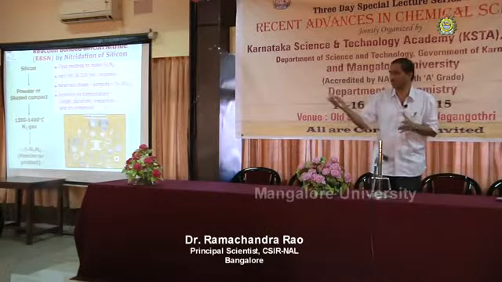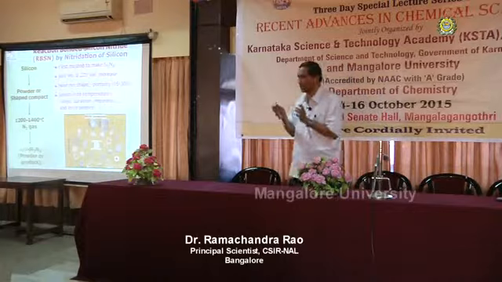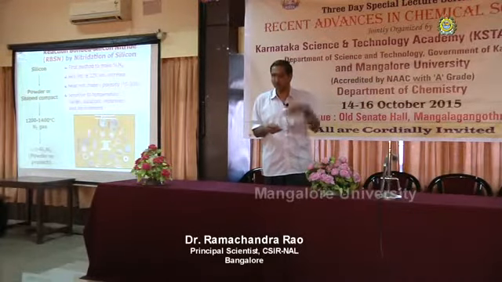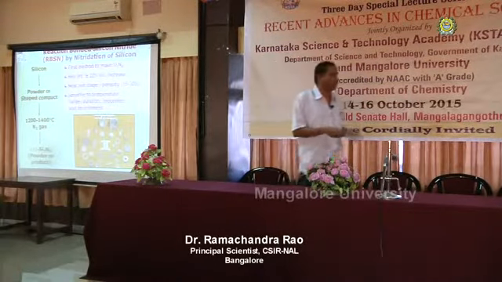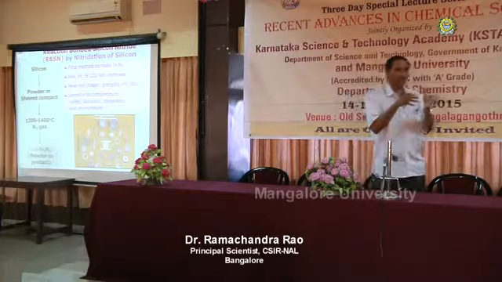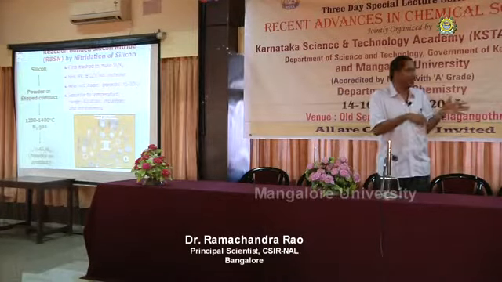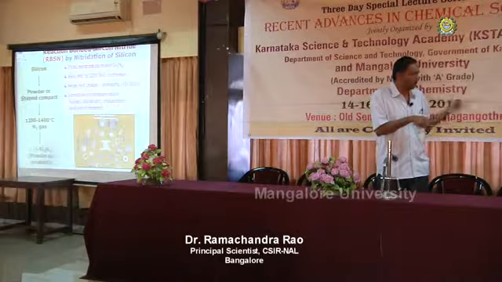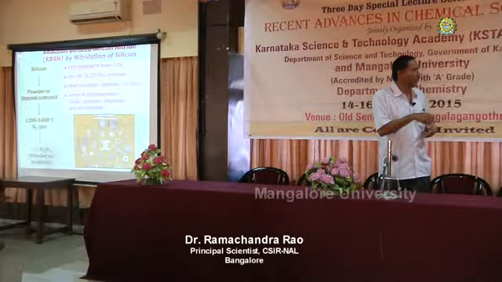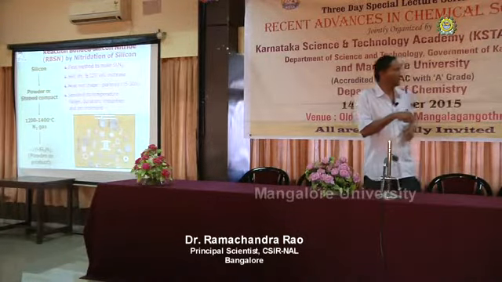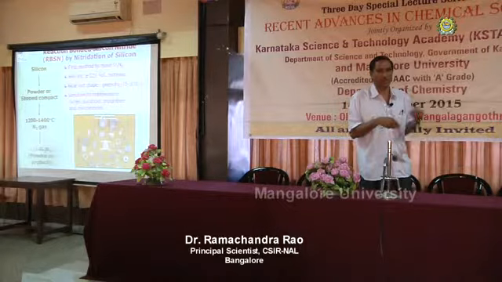Yesterday one of you was asking, after the lecture, about shrinkage in ceramics. Generally there will be shrinkage in ceramics when we heat them, but here the shrinkage is overcome by this increase in weight. So this is called an almost near net shaped product, or near net shaping method.